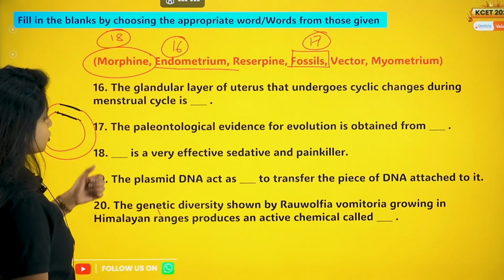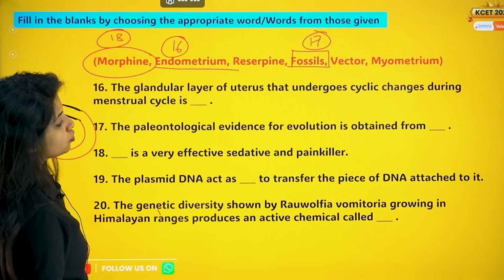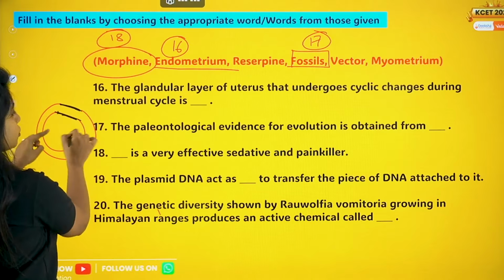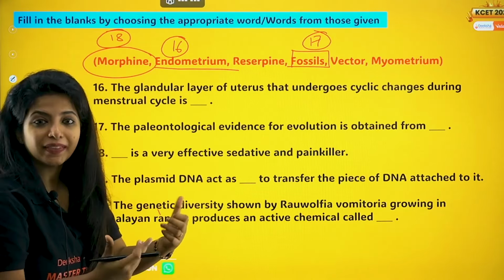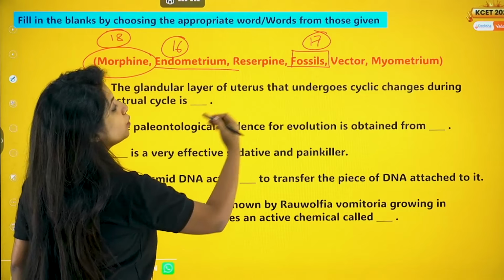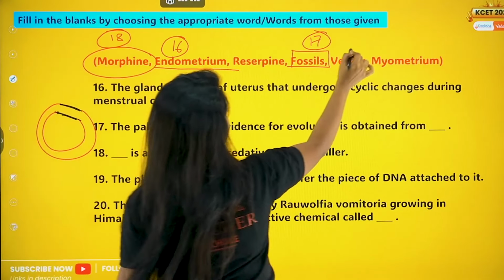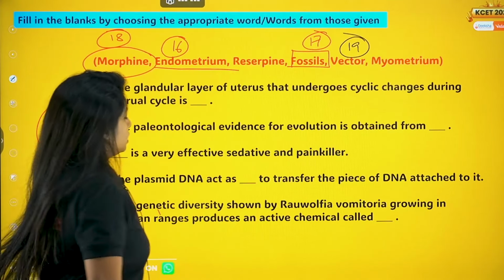So the plasmid DNA acts as dash to transfer the piece of DNA. So this is the piece of DNA we want, and plasmid DNA is going to act like a vector. It is going to act like a vector to help it carry. So over here, your answer for this question becomes vector.